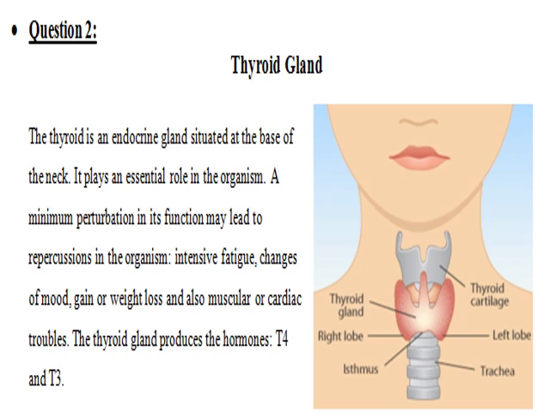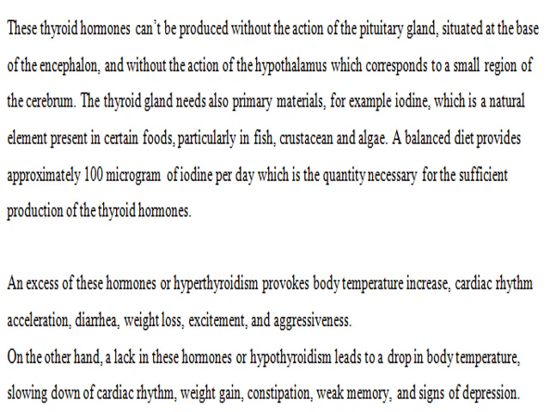Moving to question number 2, thyroid gland. The thyroid gland is an endocrine gland situated at the base of the neck. It plays an essential role in the organism. A minimum perturbation and dysfunction may lead to repercussions in the organism: intensive fatigue, changes of mood, weight gain or loss, also muscular or cardiac troubles. The thyroid gland produces the hormones T3 and T4.